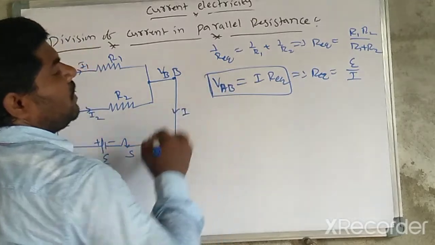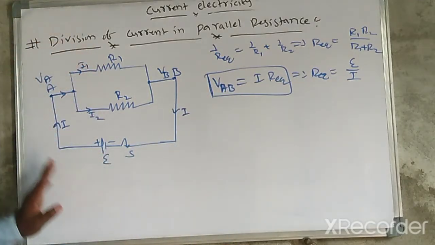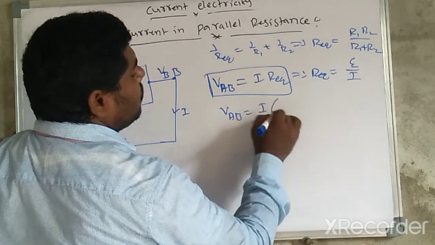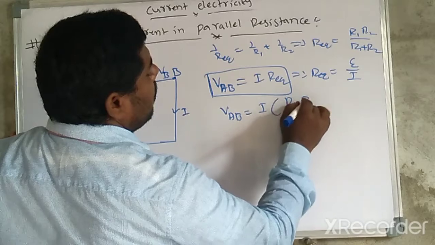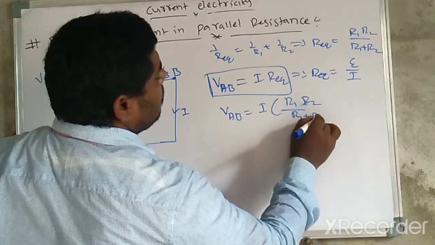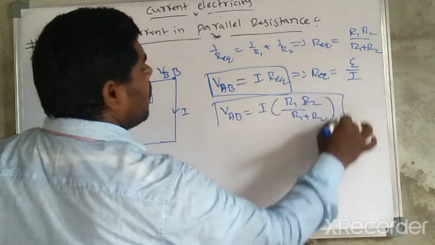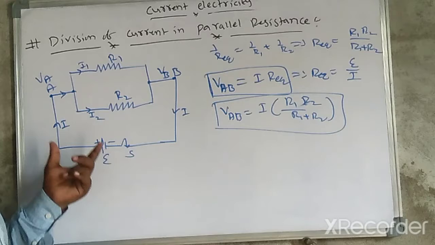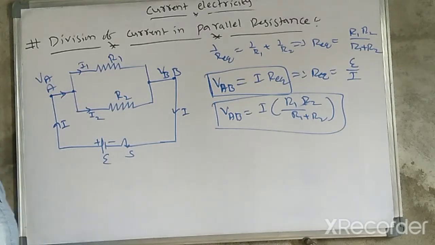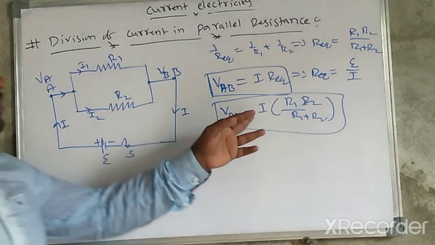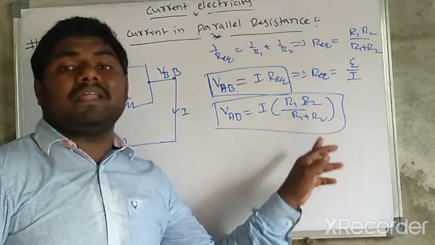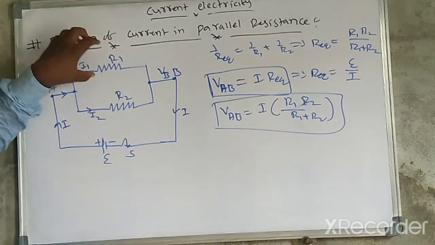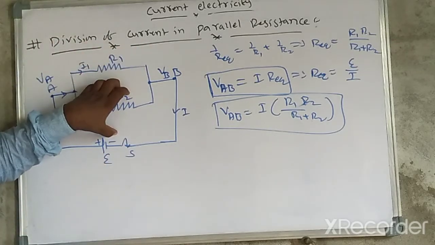This is very easy to understand. Substituting the R equivalent value, VAB is equal to I into R1 into R2 divided by R1 plus R2. This is the total potential across this grouping of resistances. So VAB is equal to I into R1 R2 divided by R1 plus R2. Now they will ask how much current is in each resistor individually.